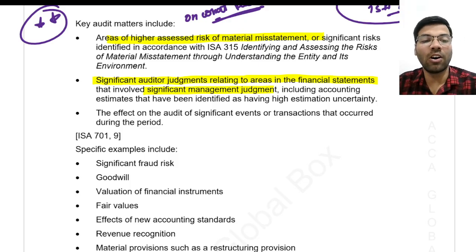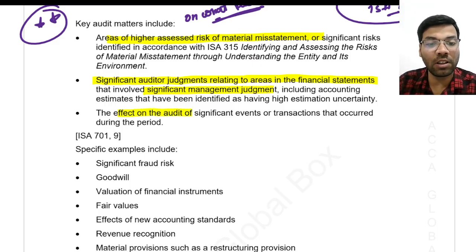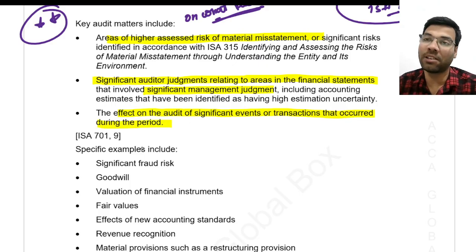Okay, or the auditor also may select those events or issues that had an effect on the audit, significant events or transactions that occurred during the period. So while conducting the audit, some significant issues would have happened. For example, say while conducting the audit, the auditor has identified that suddenly there is a big natural disaster.